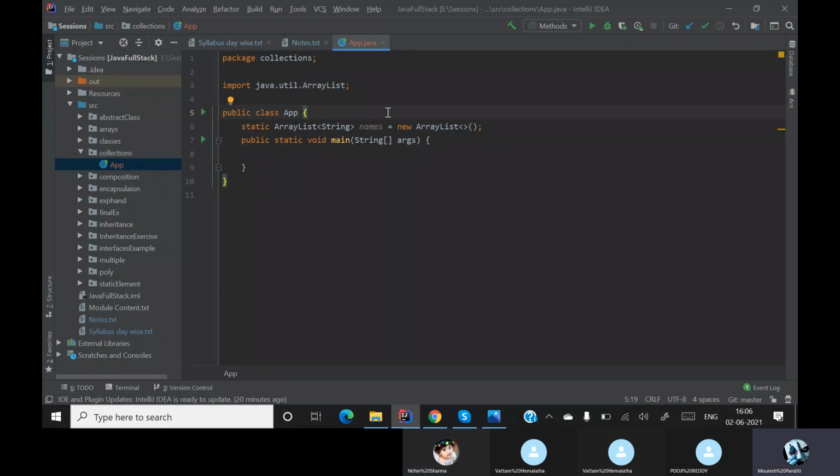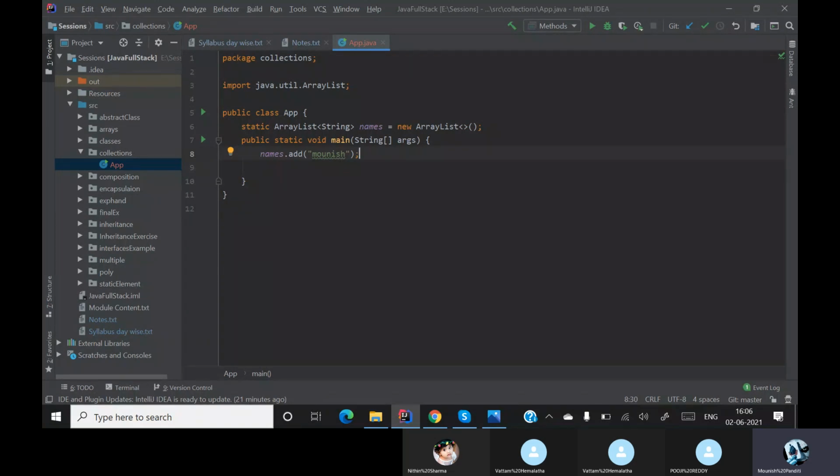Do I have any elements inside names? No, sir. We don't have any elements inside names. So we'll start adding some elements. To add elements inside a list, we use the method called add, and here I need to specify a string.